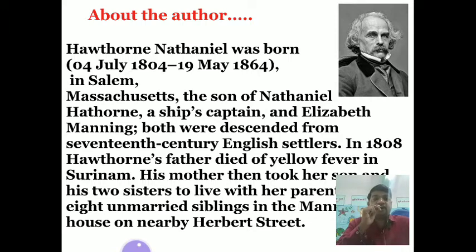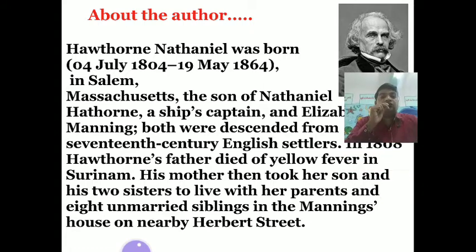In 1808, Hawthorne's father died of yellow fever in Suriname. His mother then took her son and his two sisters to live with her parents and 8 unmarried siblings in the Manning's house on nearby Howard Street. So students, this is the short biography of the author Nathaniel Hawthorne.